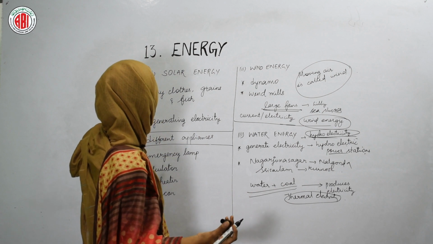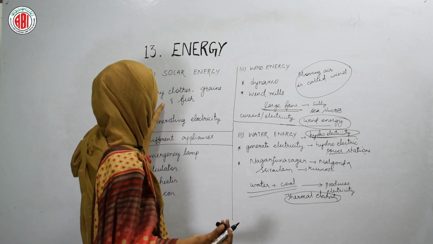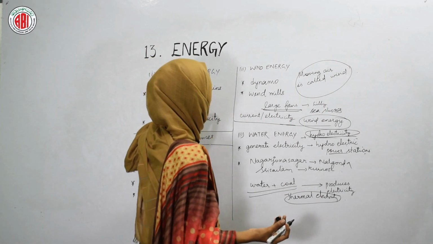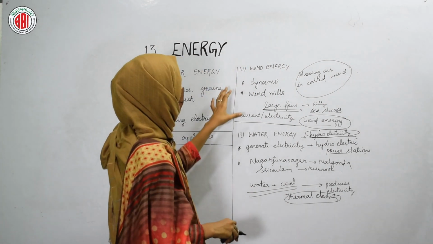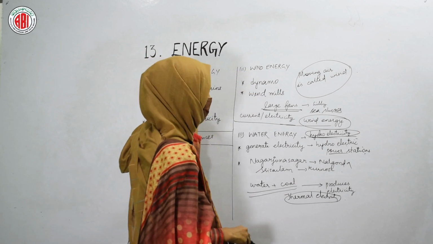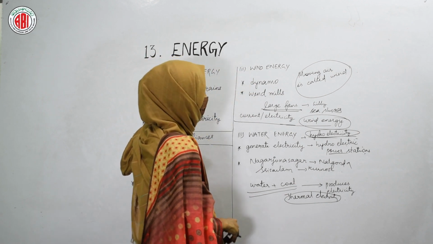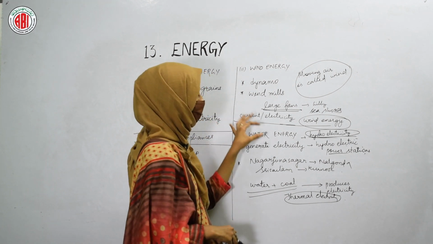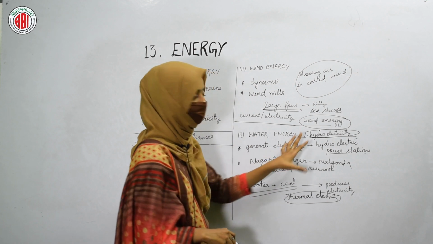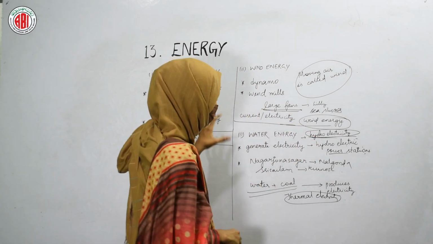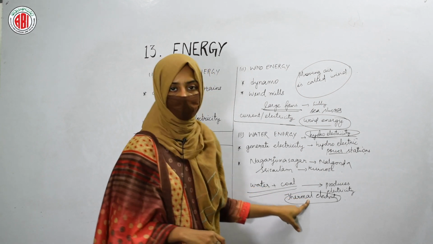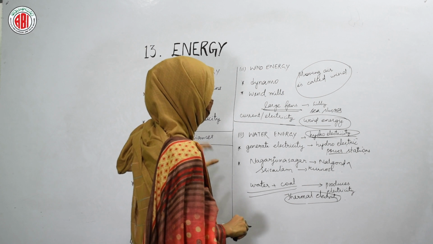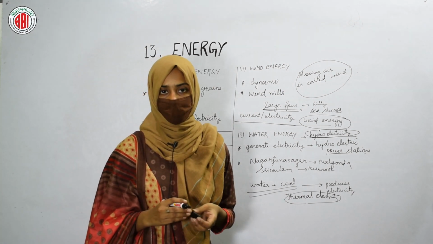Like if we are getting electricity by using sunlight, then it is called solar electricity. If we are getting electricity by using the energy of wind, the energy we get from the wind is called wind energy, and it is also used for the production of electricity. And the energy that we get from water is called water energy, and it is used to produce hydroelectricity and also used in the production of thermal electricity. So this is how the different kinds of energies are used in different stations to produce electricity and also for different purposes.